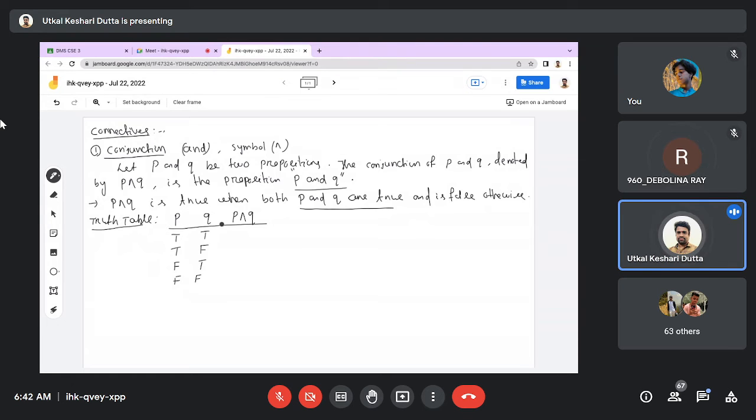So we are going to find P conjunction Q, that means P and Q. P and Q will be true when both are true. That means true, true will be true. For all other cases, it will be false. Got it or not? That means when P is true and Q is true, P and Q will be true. For all other possibilities of P and Q, P and Q will be false. Okay.